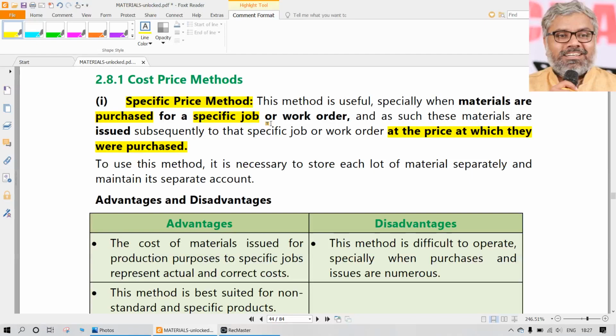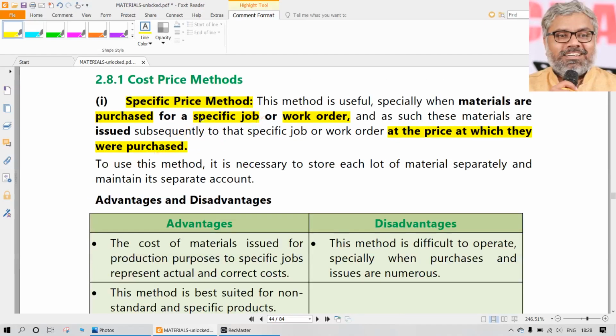So what kind of possibilities are there where this method can be used? Imagine there is a particular job order or work order that has been received, and on the basis of the work order you have ordered some special materials which are useful for that particular job only. If that is the case, then that material is automatically used for that job. So whatever the cost of purchase of that material is, that will be charged to that job or work order, which means once again the real actual cost of the materials which are physically used for that job, the purchase price, will be used in the specific price method.